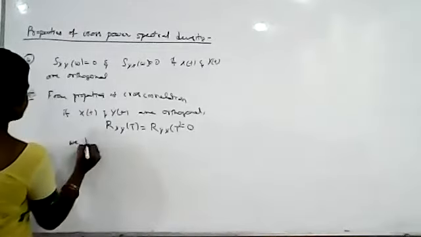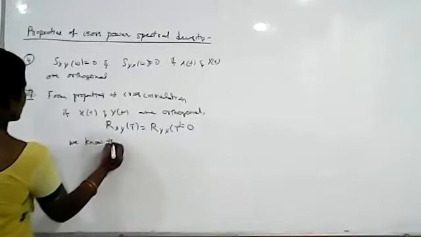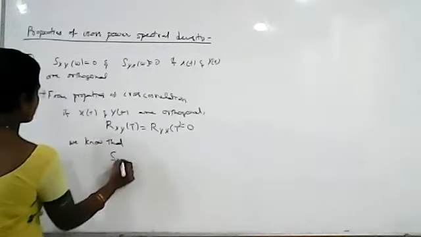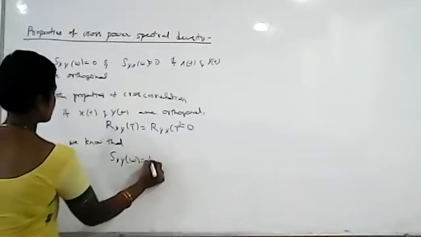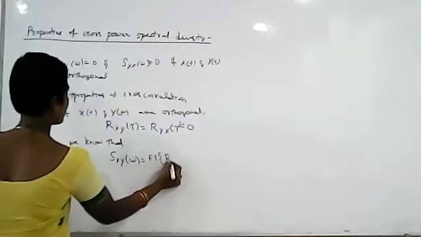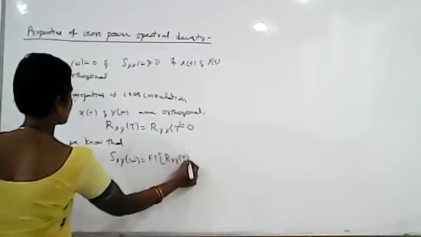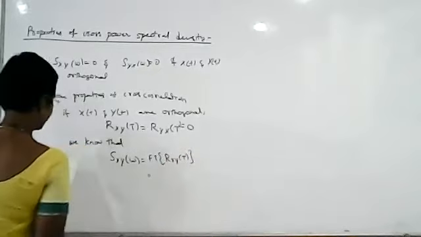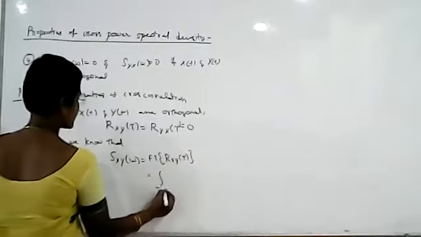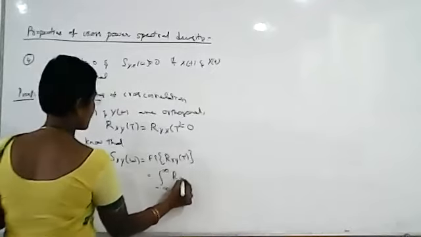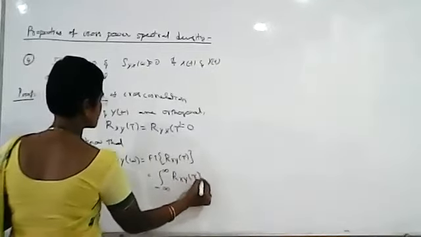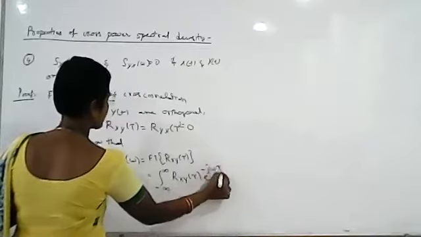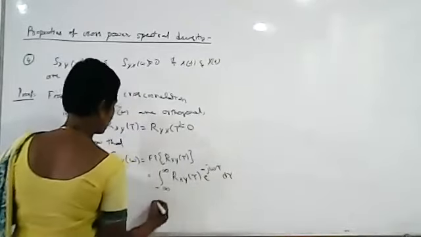And we know that Sxy of omega is the Fourier transform of Rxy of tau. Since Rxy of tau is 0, its Fourier transform will be 0.